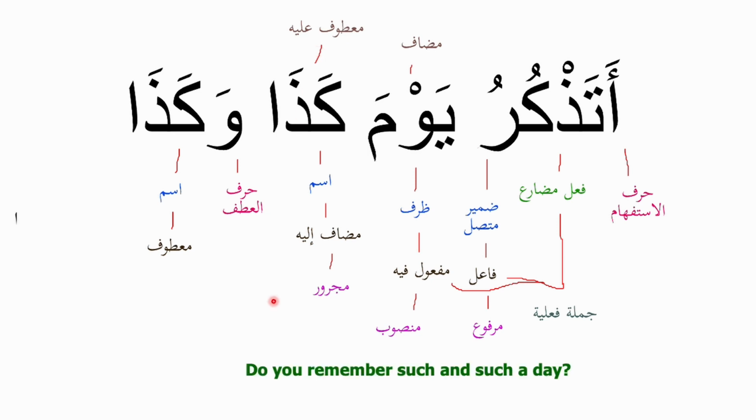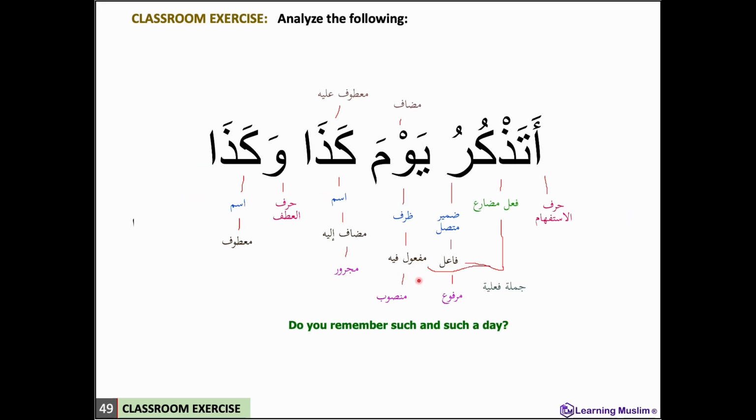So let's have a look at the meaning. Do you remember such and such a day? So though our analysis here is complete, if we look closely, the word يوم is actually vague here. And كذا is actually clarifying the vagueness in the يوم. So if you look at the meaning, do you remember a day? So what kind of day? Such and such a day. So كذا technically is also a tamyiz in this case.